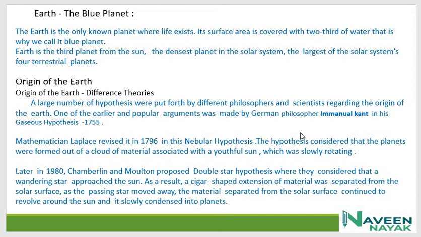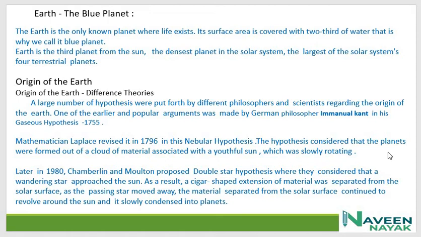The mathematician Laplace revised it in 1796 in the Nebula hypothesis. Laplace replaced the Immanuel Kant theory with his nebulous hypothesis in the year 1796. The hypothesis considered that the planets were formed out of clouds of material associated with a youthful sun, which was slowly rotating. You can see this topic in geography also, and you can learn from there also.